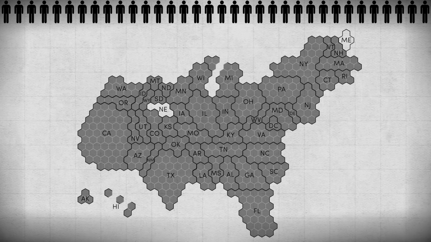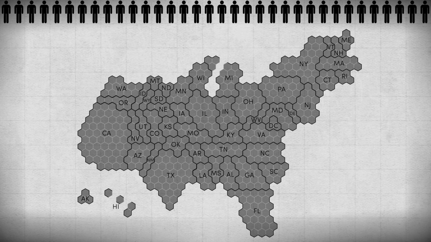49 states attempt to compel through pledges all of their electors to vote for the candidate who won the popular vote in their state, and 2 states allocate electors based on congressional districts. But all electors have a constitutionally guaranteed right to vote for whomever they wish, though this is a rare occurrence, having happened only 82 times prior to this election.